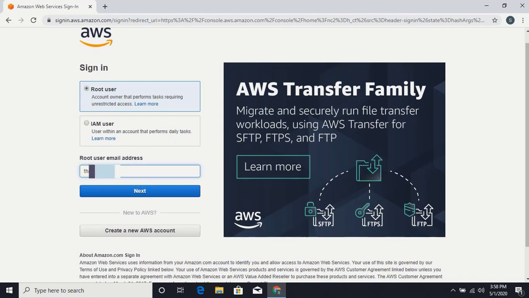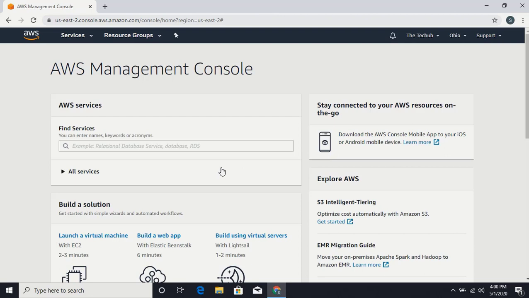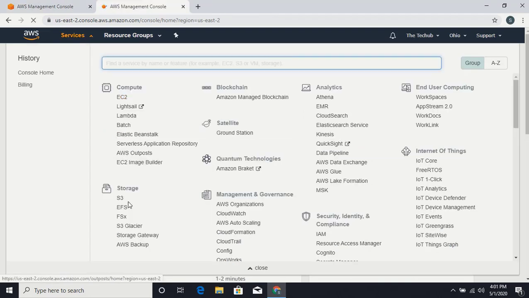Select root user and enter the email ID here. Then click Next. Here, enter the password and click Next. This is the AWS Management Console. These are the services available in AWS. I am clicking on one of the services, EC2.